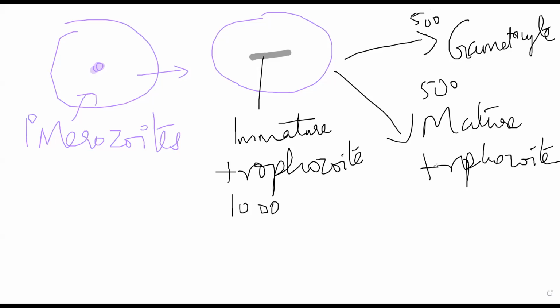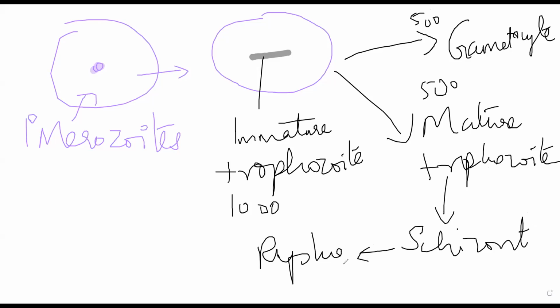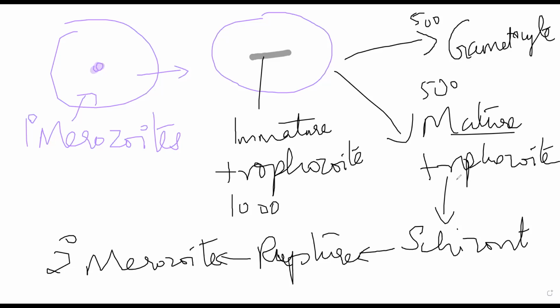Both of them will lead to different lives. A mature trophozoite will turn the RBC into a schizont, and eventually this will rupture. What comes out of this schizont will be secondary merozoites. Half of these mature trophozoites will start proliferating in a different way.